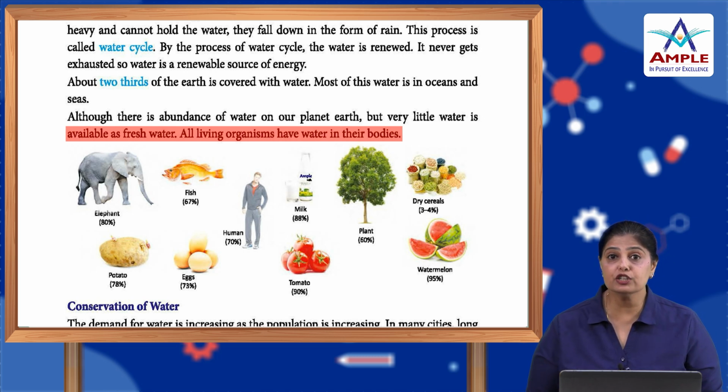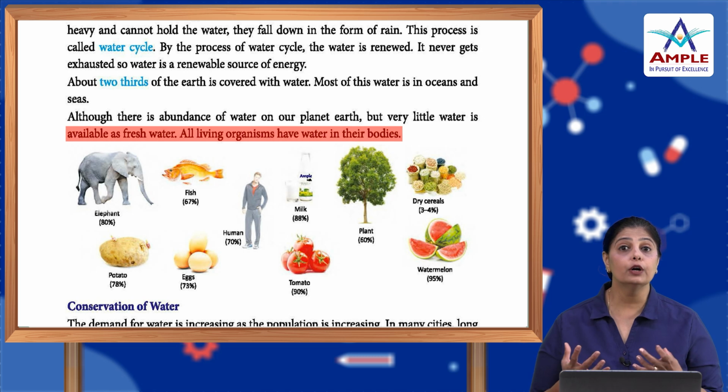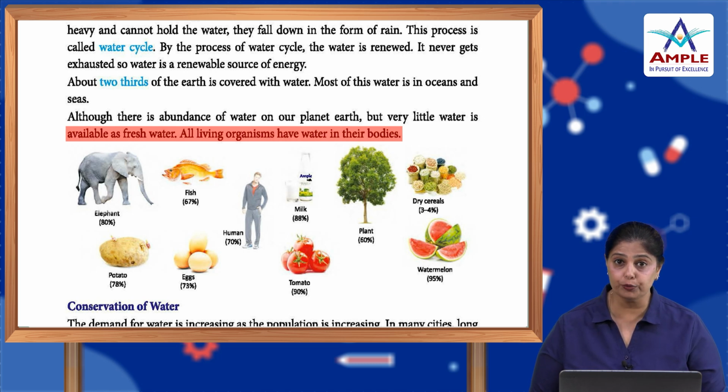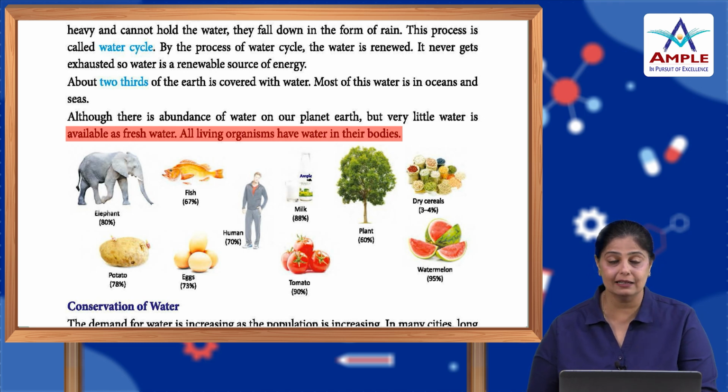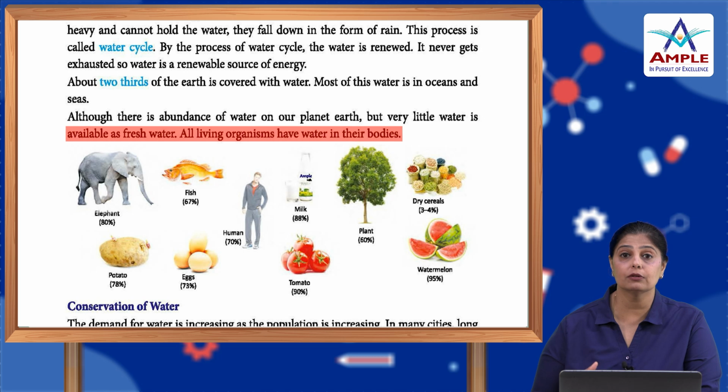And how do we get this fresh water? We get it in the form of rain, because the water from the seas and oceans has a high salt content. It is very salty and not fresh water. We cannot use that water for our activities or even for drinking. We cannot drink it. So, we need fresh water, which is available in water bodies like the rivers and ponds, where it is accumulated.